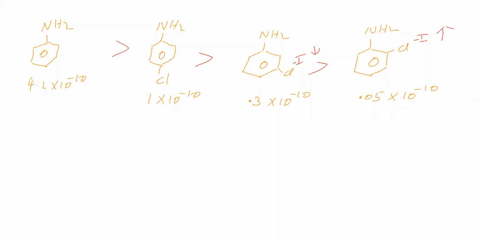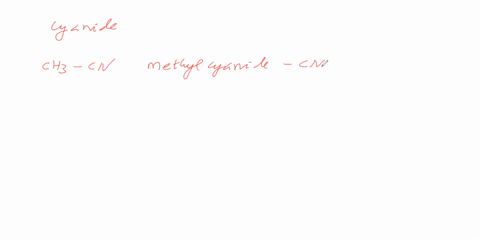Okay, next functional group we will take, that is cyanides. Cyanide is the functional group. For this, one compound we will take: CH3CN. What is the name of CH3CN? CH3 is called methyl group, CN is called cyanide. Therefore, it is methyl cyanide as per common name.